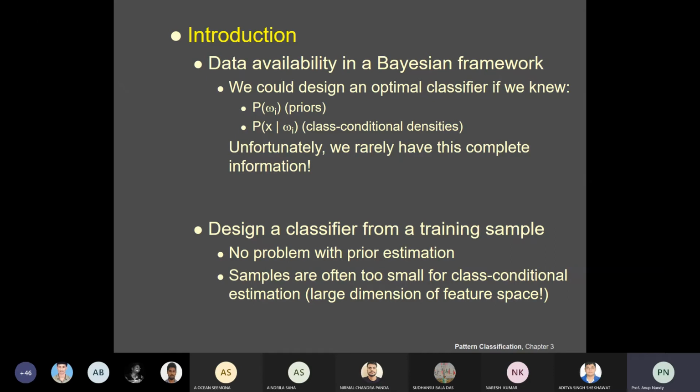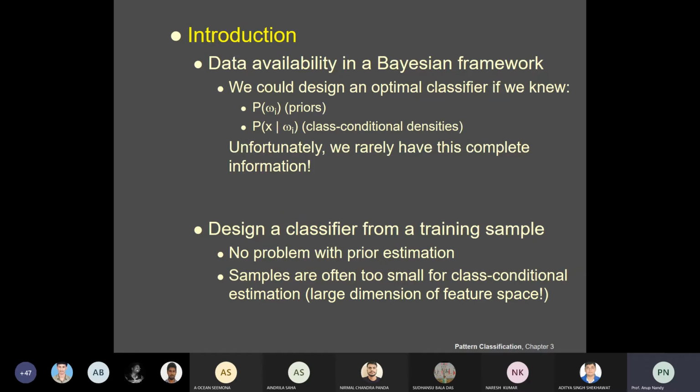If the number of available samples is very small, you may encounter some serious problems, because the rule of thumb says that the number of samples must be 10 times the number of dimensions. If it is not, there is a problem. If you have a very large dimension of feature space but very few samples, this is called the small sample size problem.